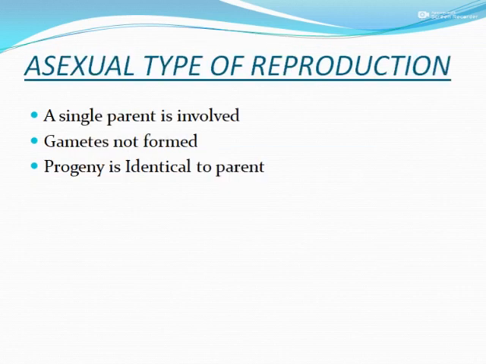When we look at asexual reproduction, only one parent is involved. Gametes are not formed, which means fusion of male and female gametes doesn't take place. Progeny is identical to the parent. For example, with a rose plant, we cut the stem directly and plant it, and the flower will produce the same color. Yes or no? That is the progeny. The offspring is identical, a Xerox copy of the parent.